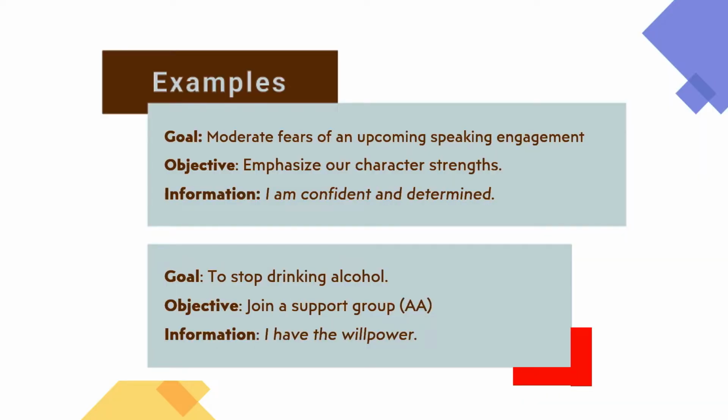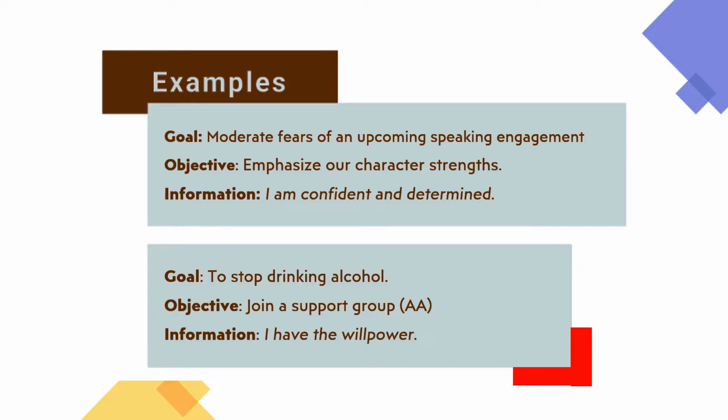As you can see, our recovery goal is to moderate any fears associated with an upcoming speaking engagement. To that end, our primary objective is to emphasize our character strengths, positive psychology. The information that expresses the objective, the self-affirming or motivating statement is, I am confident and determined.